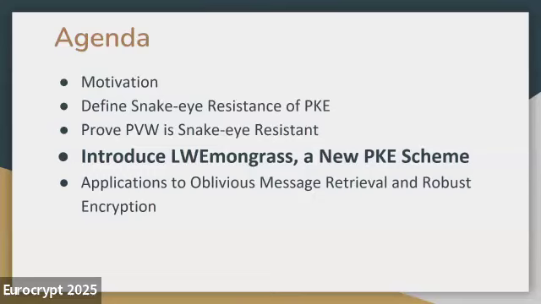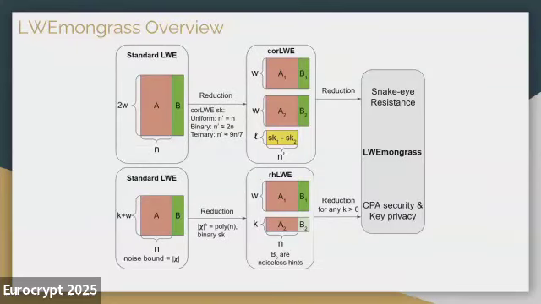So here comes LemonGrass, which is our new public key scheme. We have this name from a snake repellent folklore plant, which is lemongrass without the W. And since we want our scheme to be snake eye resistant, we just call it LemonGrass with LW as a prefix. But don't take my word. I don't know if lemongrass is really snake repellent or not. Don't try.